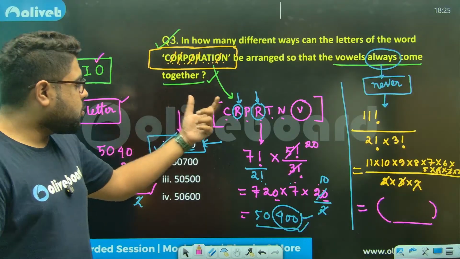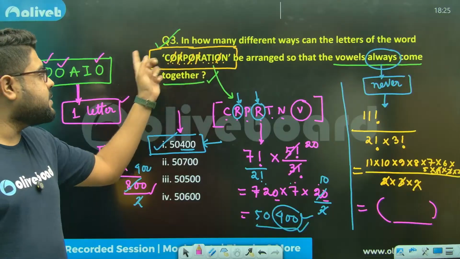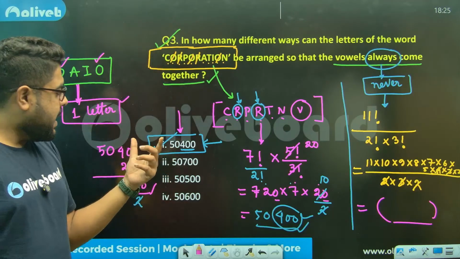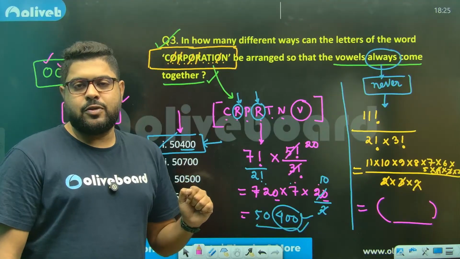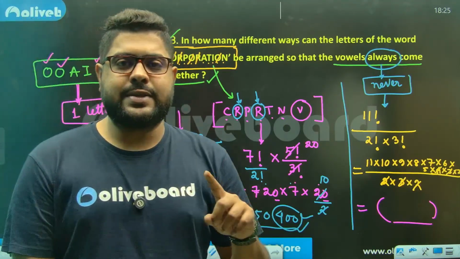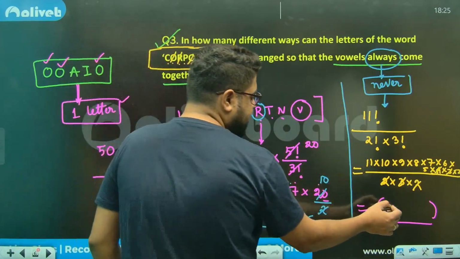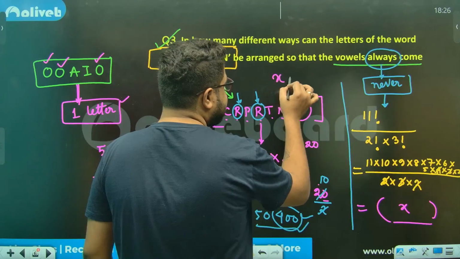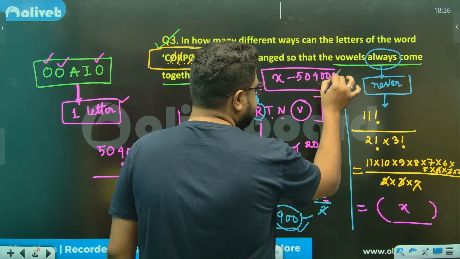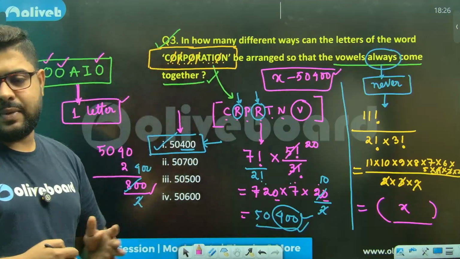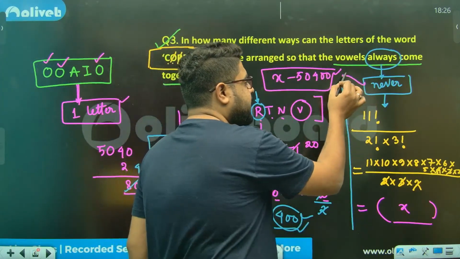So this is the total number of ways you can arrange all the letters of this particular word, and this is the total number of ways in which the vowels are always together. So what is the total number of ways the vowels are never together? Sir, you will say, if this is x, then x minus 50,400. Can I simply say this? So that is the answer for this question when they ask never.